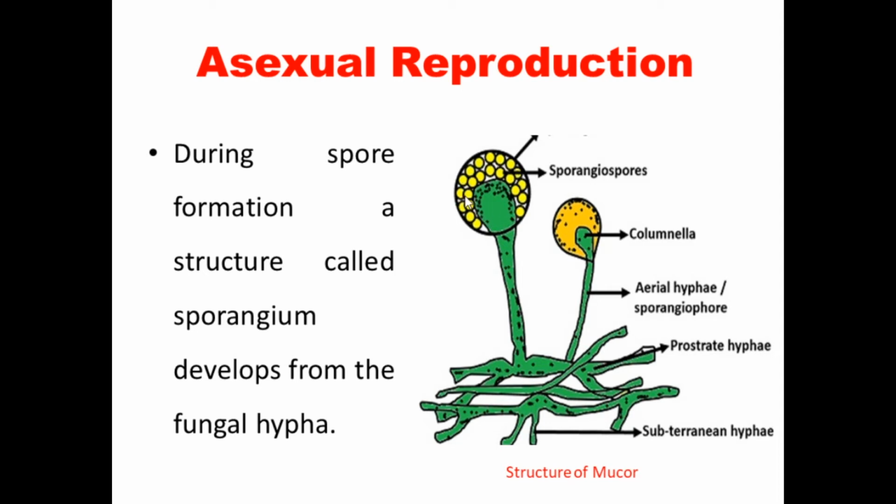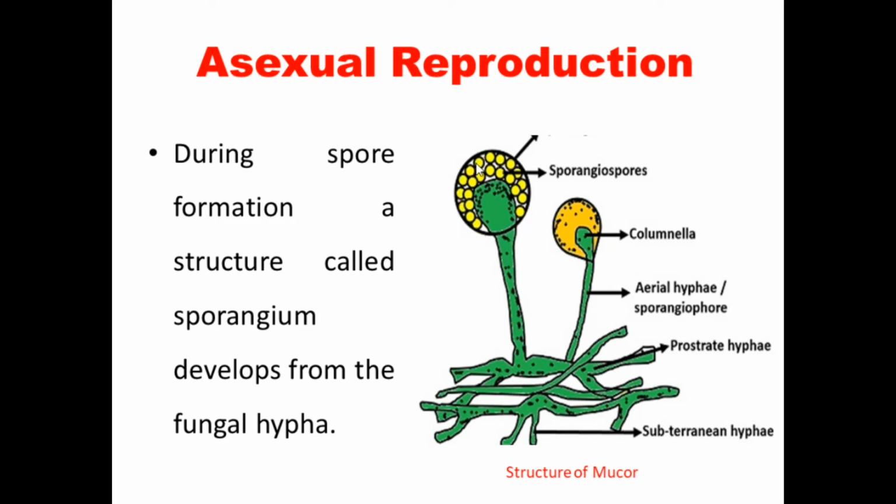So this is where the spores are present. Inside the sporangium, the spores are called sporangiospores. It is a very simple method. The sporangium consists of spores, and the spores we call sporangiospores. So this is what we call a sporangium.